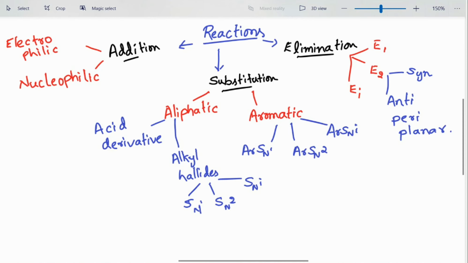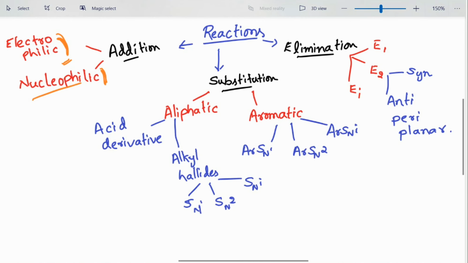Addition reactions are of two types. These are the two simple addition reaction mechanisms which we observe in day-to-day organic chemistry: one is the electrophilic addition reaction and the other is the nucleophilic addition reaction.